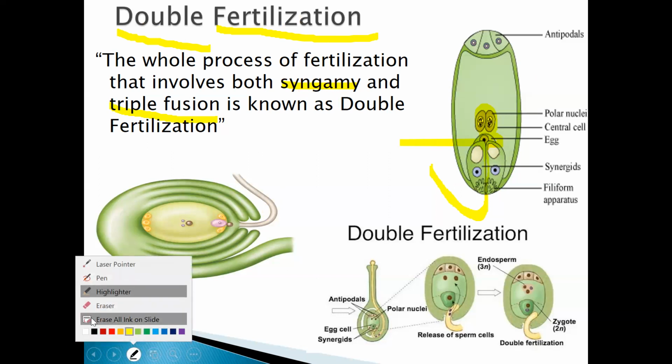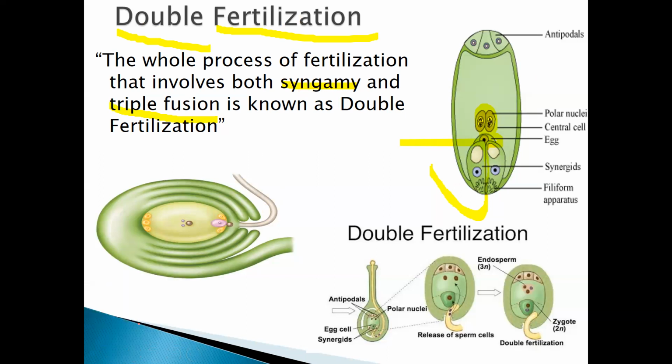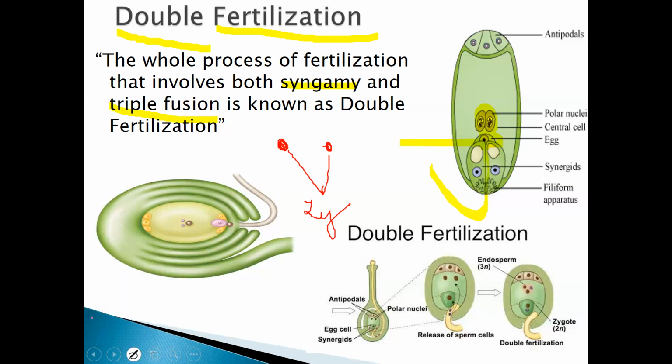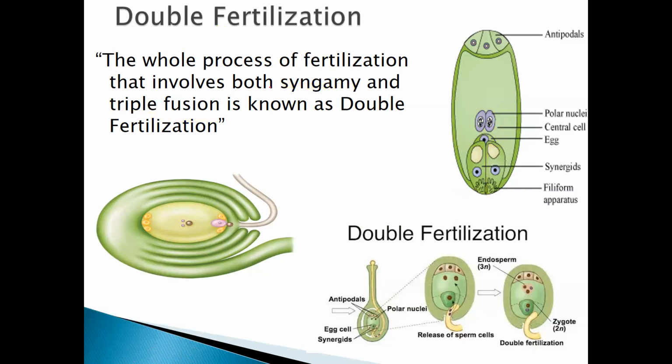Now how will you remember it? Like this. This is the male gamete. This is the female gamete. And the fusion of the male and the female gamete, the formation of the zygote, is nothing but the syngamy process. Whereas the triple fusion is nothing but